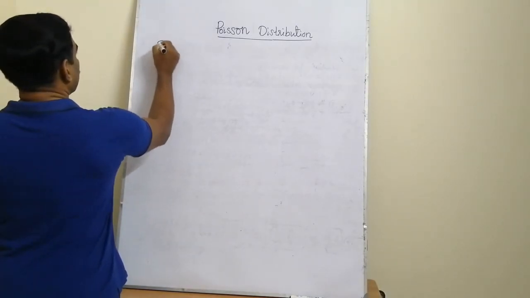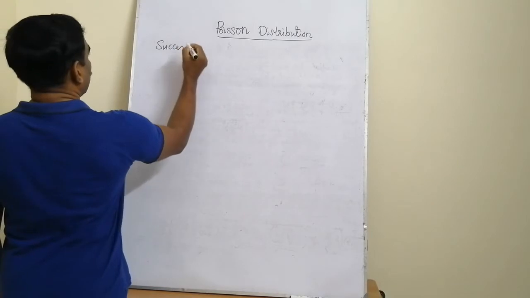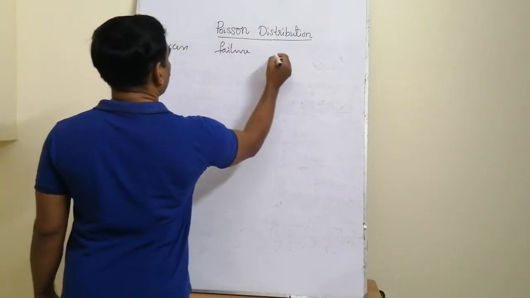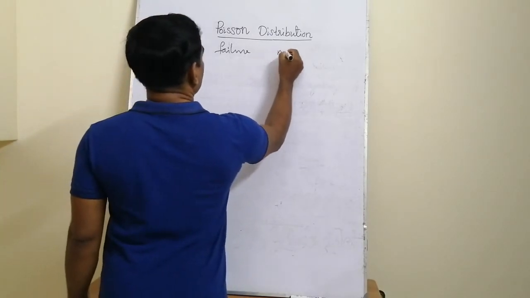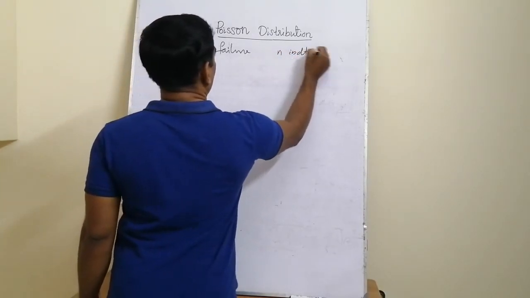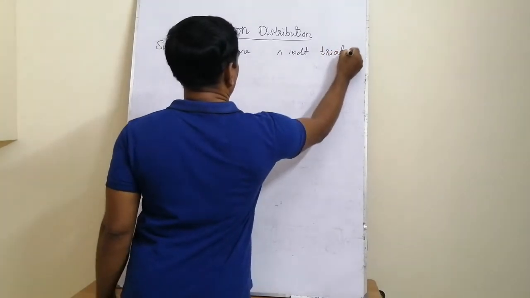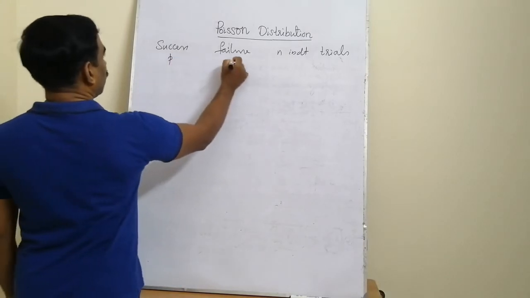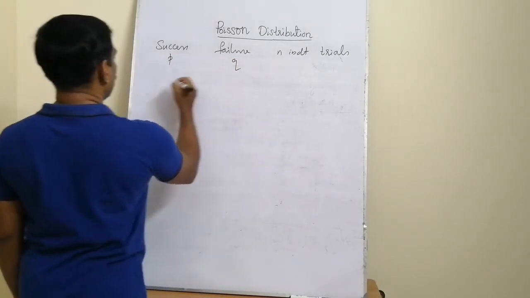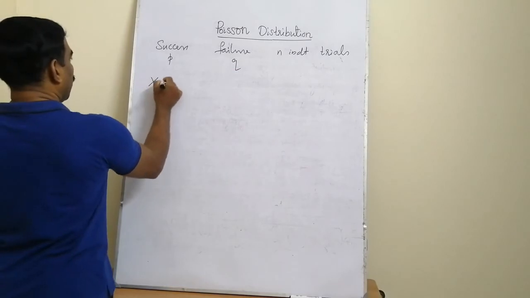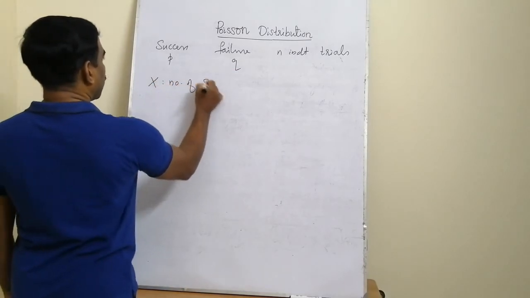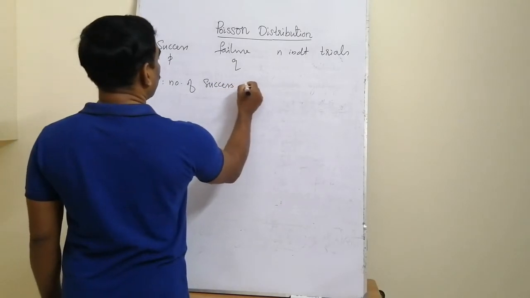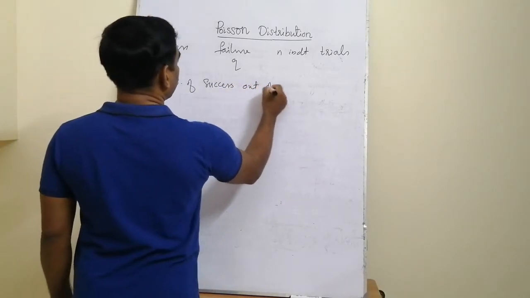So the binomial case: the outcomes are success and failure, number of trials n independent trials, probability of success say P, failure Q, so that P plus Q is equal to 1, and the random variable X is, we are counting the number of successes out of n independent trials.